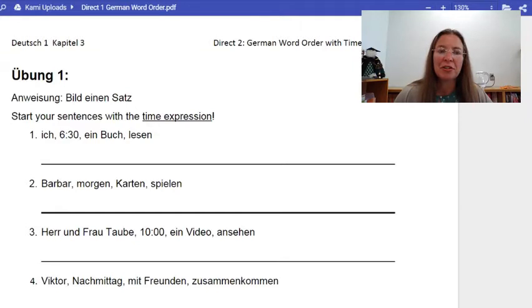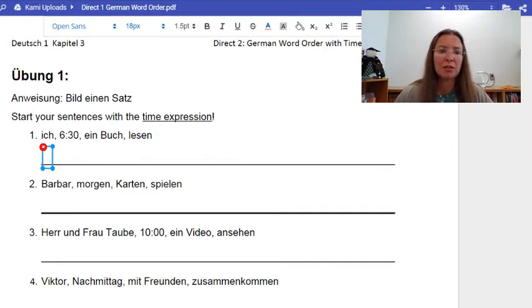The Anweisung, or the directions, says "Bild einen Satz," but it asked me to start my sentences with a time expression. Okay, so here's Nummer eins. I have the ich, I have 6:30, or in German I would say 6:30, yeah? Ein Buch, which is a book, and then lesen, which is the verb to read. So in English, I would say, at 6:30, I'm reading a book. Okay, so I'm going to start my sentence with the time expression. So in this sentence, the time expression is 6:30, and the preposition I use when I'm talking about time in German. In English, I say at 6:30.